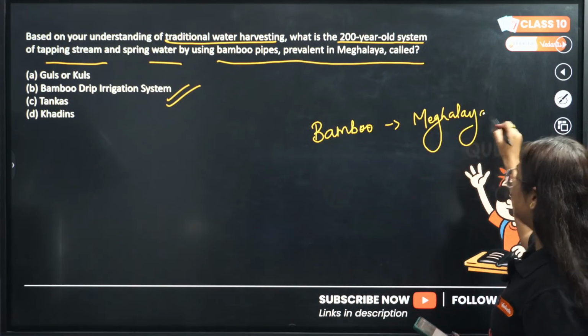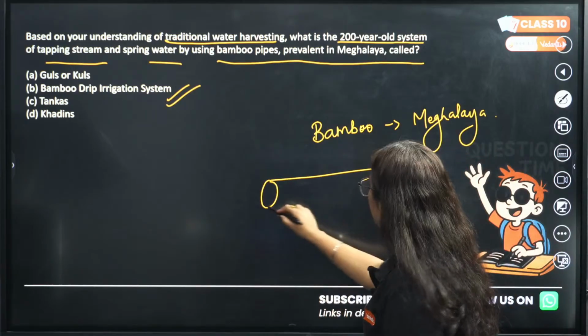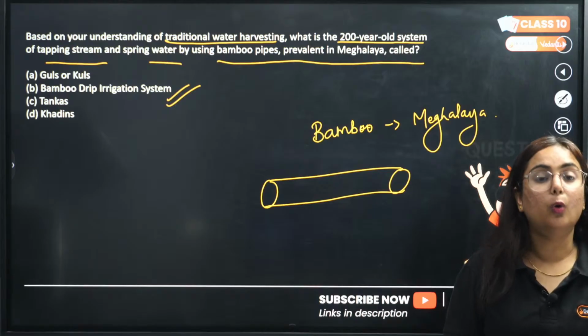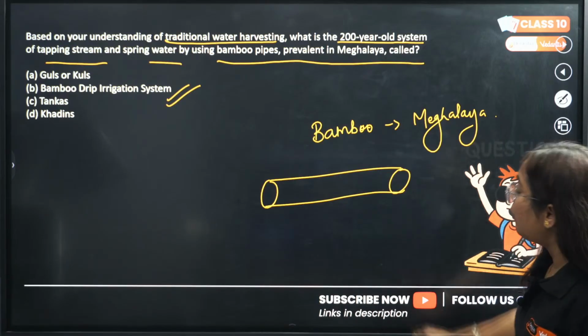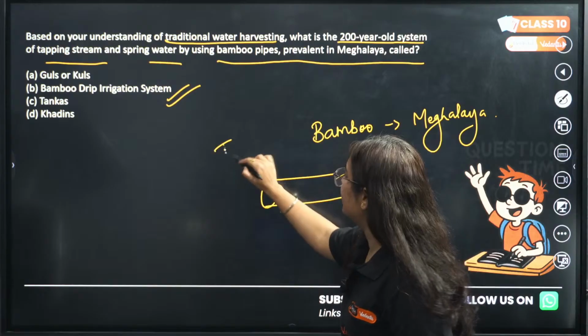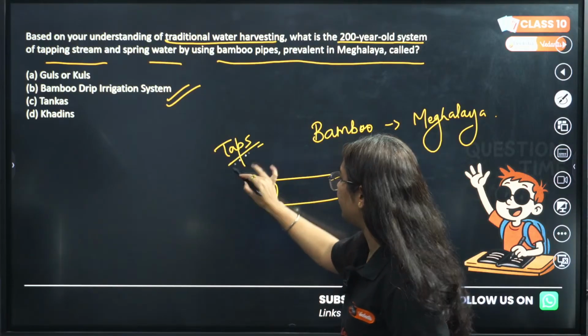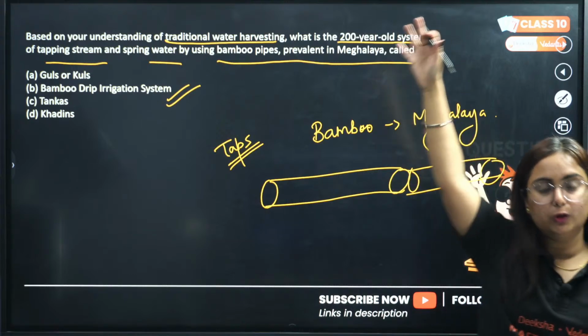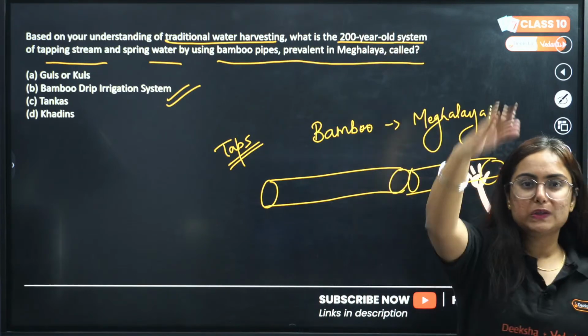Do you know what happens? If we talk about bamboo, it is a hollow structure inside. Pay attention. It is a hollow structure inside. What they are doing is using it as taps. They are joining so many bamboos throughout the way, through which water is flowing.